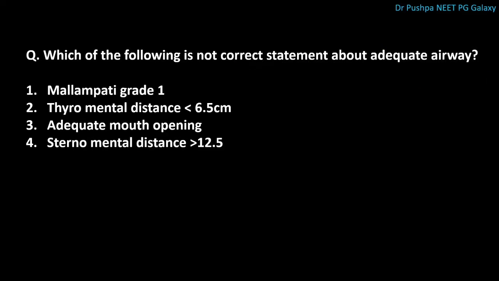Next question is, which of the following is not correct statement about adequate airway? The correct answer is thyromental distance less than 6.5 cm. These are the methods of airway assessment. Adequate airway means Mallampati grade 1, thyromental distance should be more than 6.5 cm and there should be adequate mouth